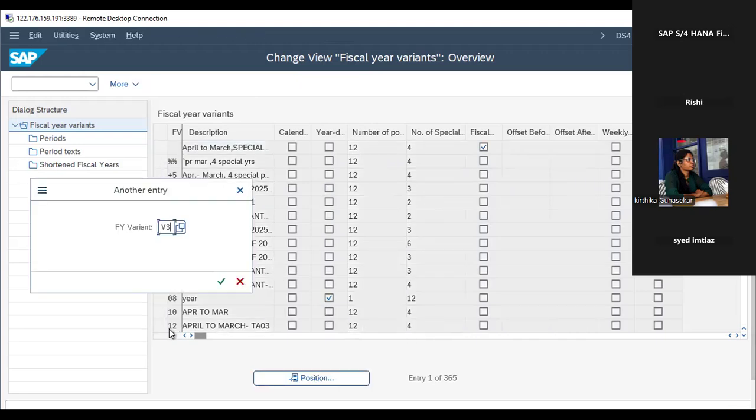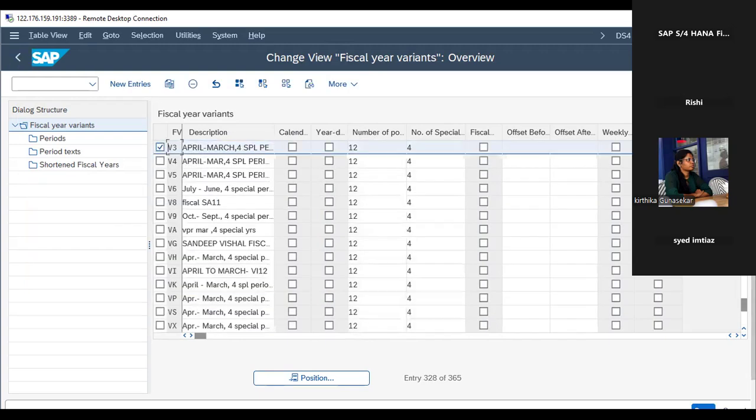What is V3? V3 is the standard fiscal year variant, which is already in SAP. Before the configuration, when you got the server, there are some standard things which are already in SAP. So V3 is also. So search V3, select this and copy this. Select V3 from position, then select it, then click on copy.